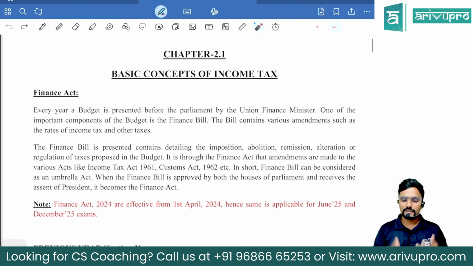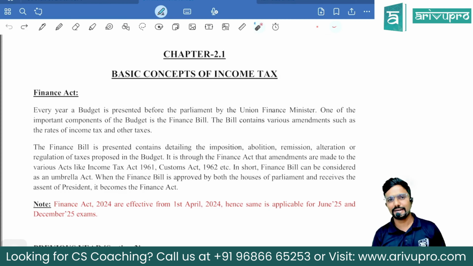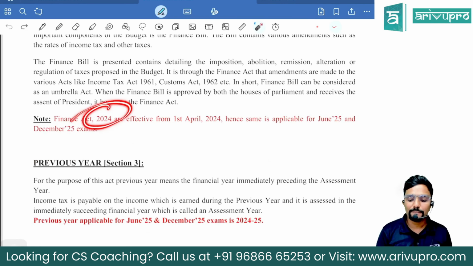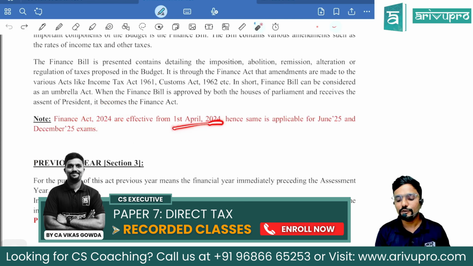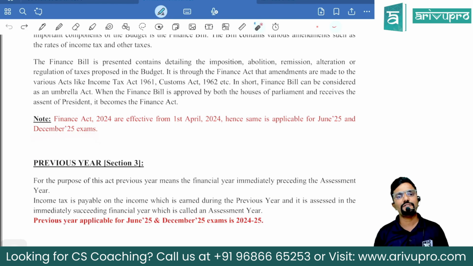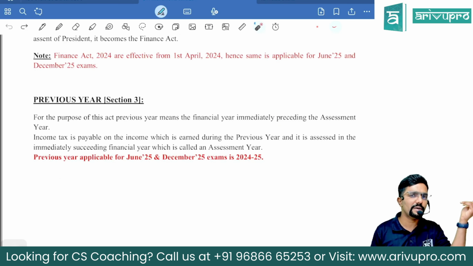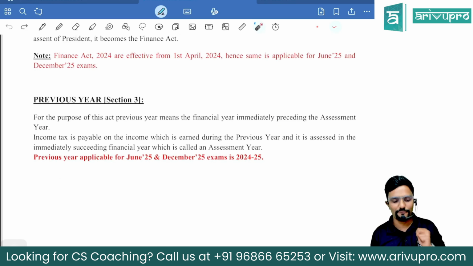So first change is with respect to chapter 2.1, which talks about basic concepts of income tax. Finance Act is there, guys. We already learned how bill will become act and all. There is no change or amendment in it. Finance Act 2024 would be applicable from 1st April 24, and it is applicable for your June 25 and December 25 exams. Previously it used to be Finance Act 2023, but now it is 2024.